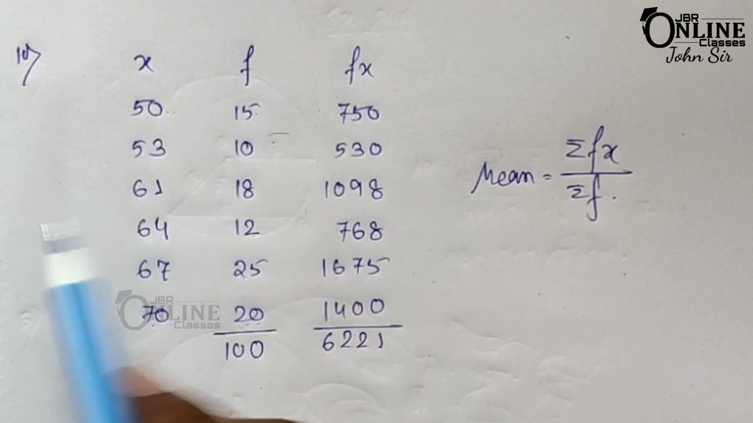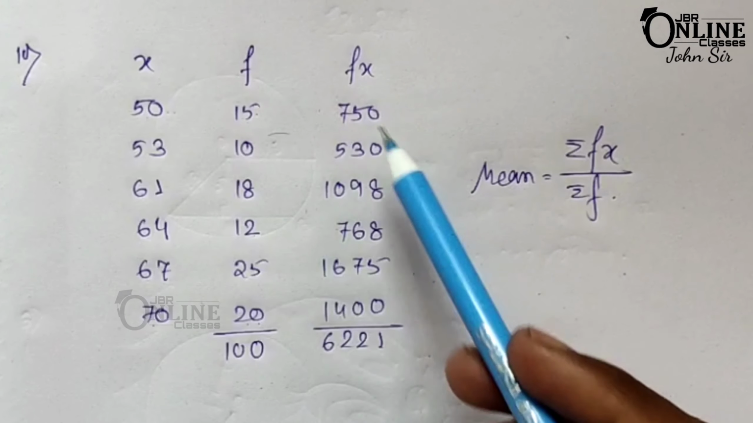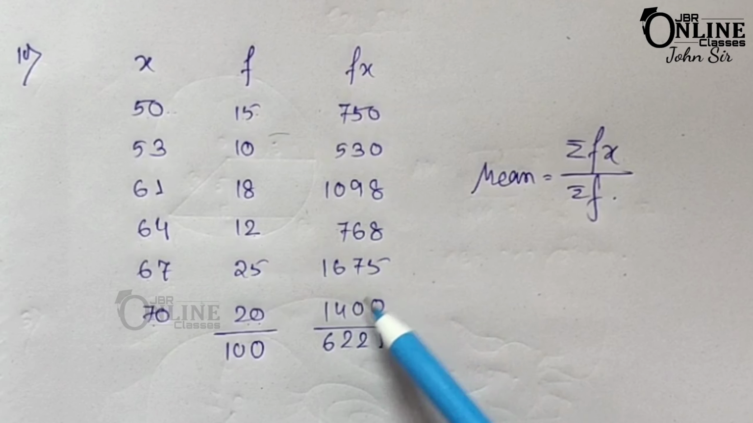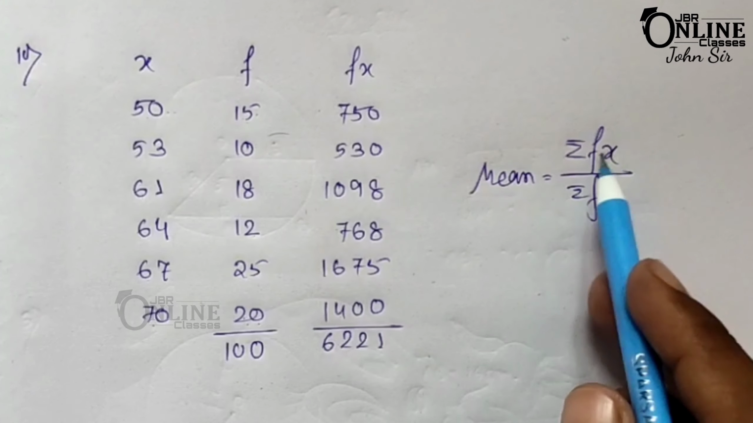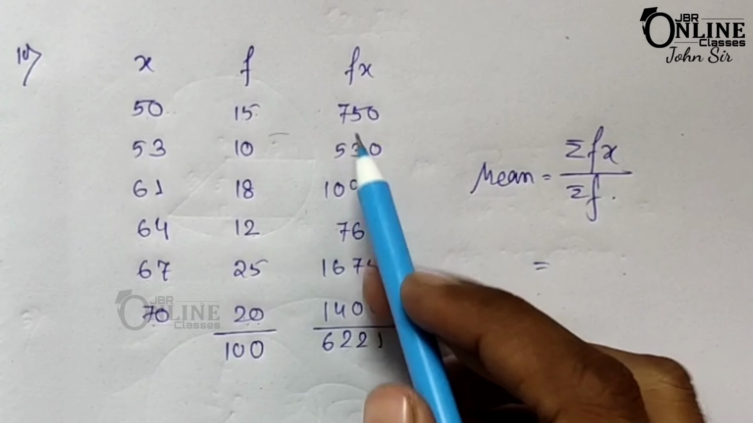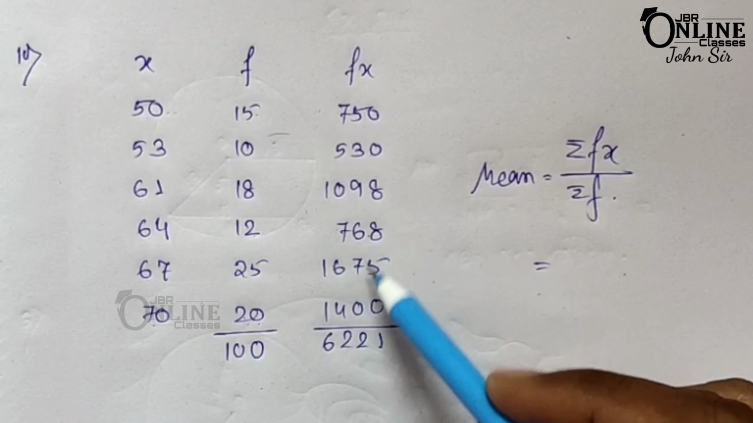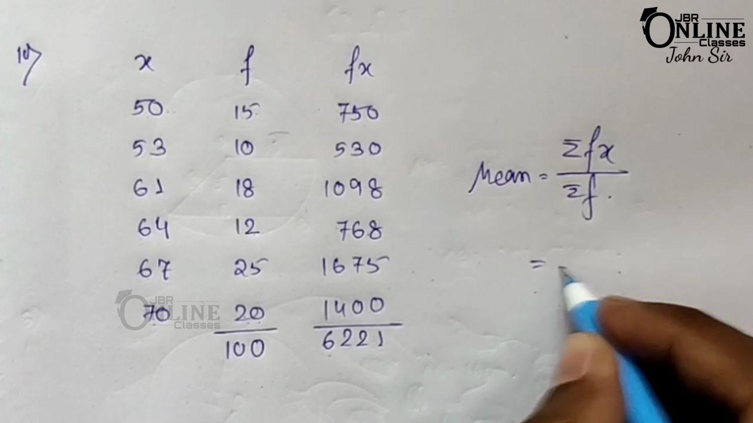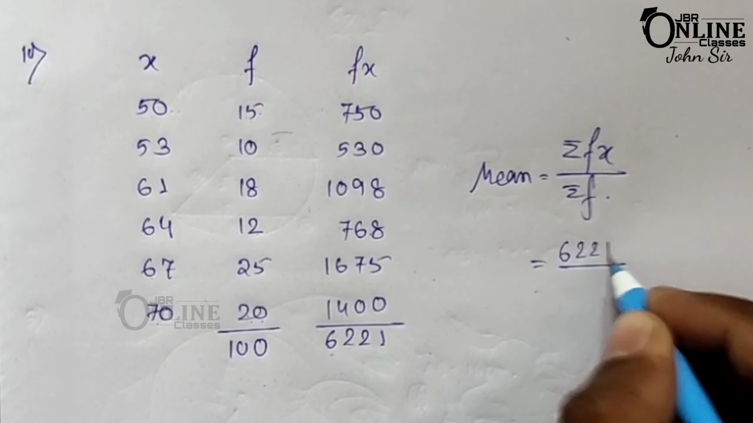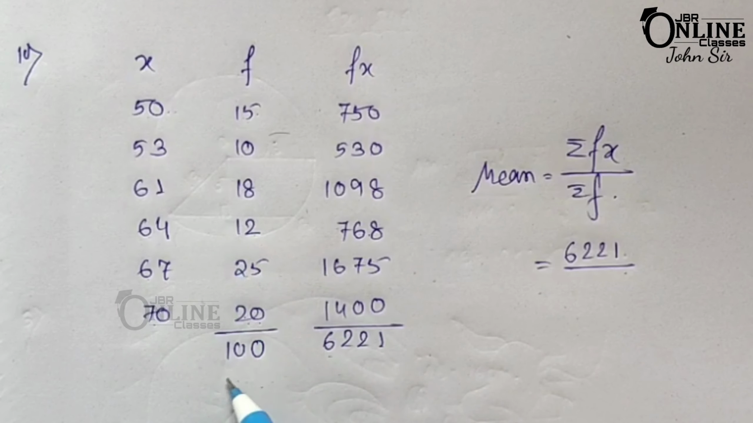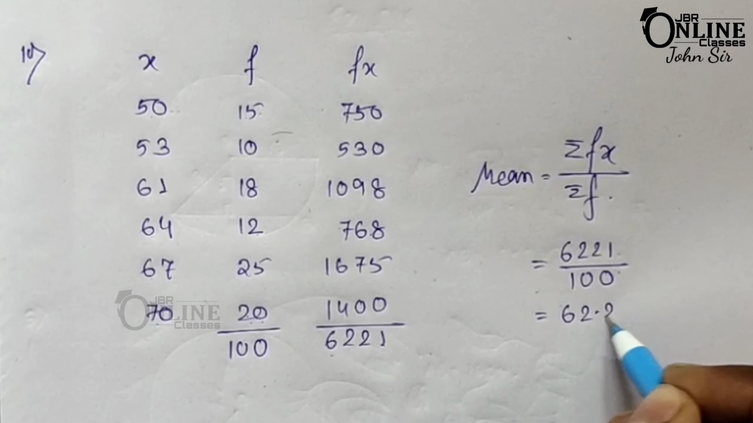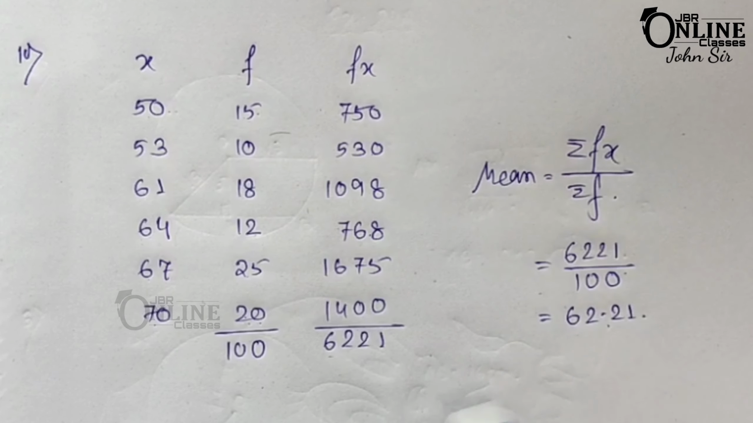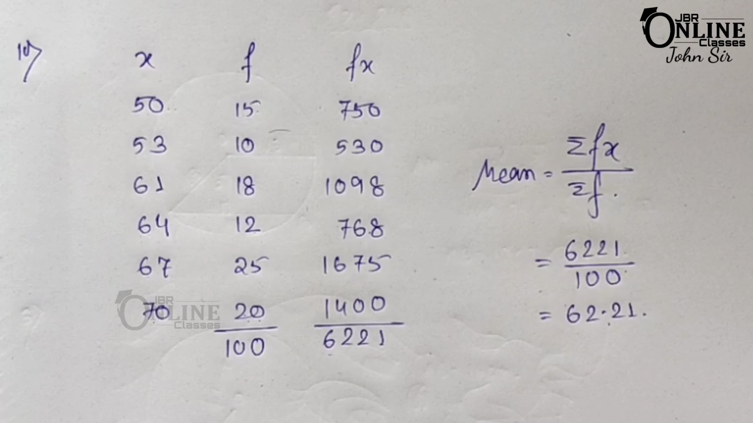Now as I said before, summation fx means the addition of these numbers, and summation f means the addition of these numbers. So first for summation fx, you add these numbers and you will get 6221. And the summation of f equals 100. So here the answer will be 62.21, that is the mean height. So that is the final answer.